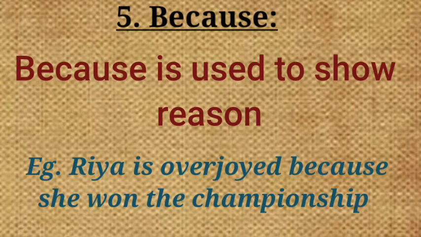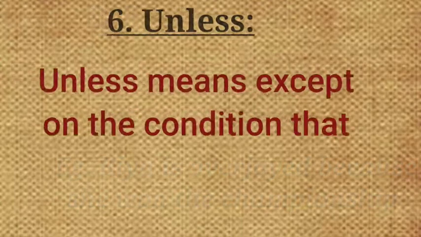Fifth one is "because." Because is used to show reason. Example: Ria is overjoyed because she won the championship. So why is Ria overjoyed? Because she has won the championship.